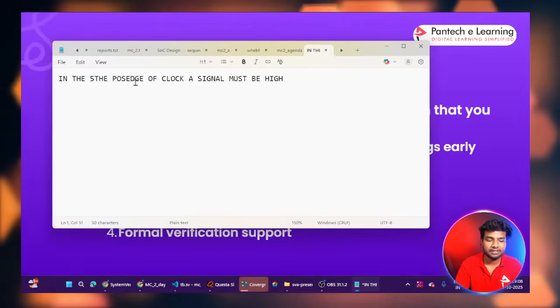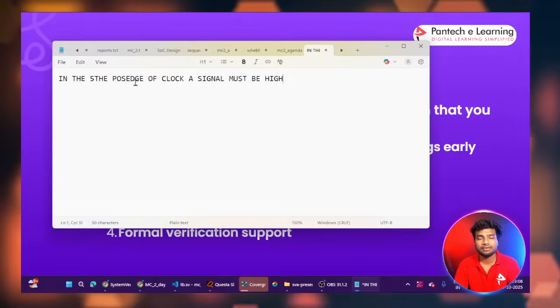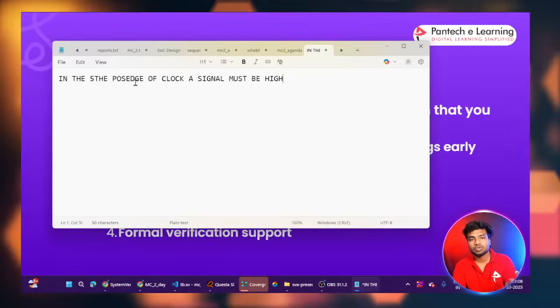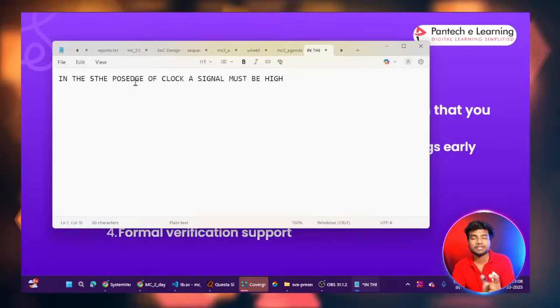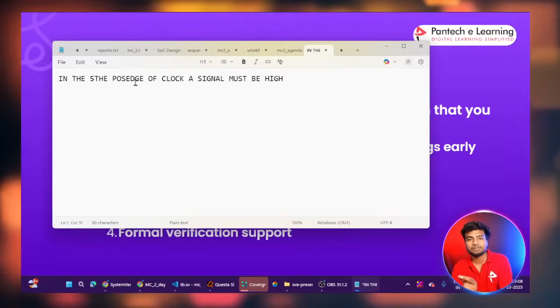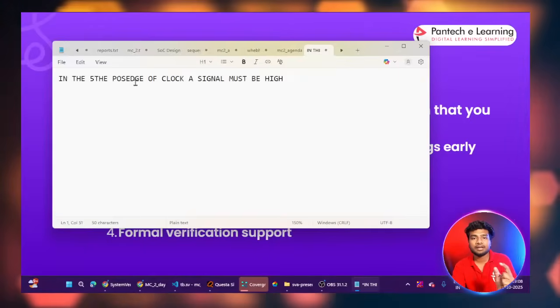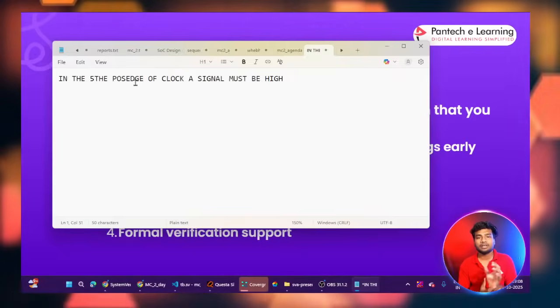This is my condition. We know that after starting the simulation the clock will be toggling, so you will get continuous passages of clock. At the particular fifth passage of clock the A signal must be high. It means on the fifth passage of clock the A signal must receive the high value from the input side. This is a condition.